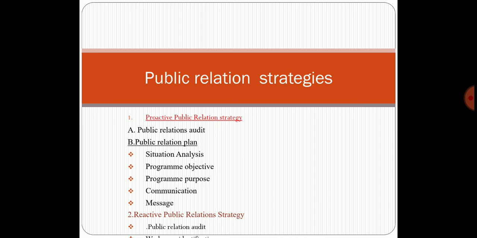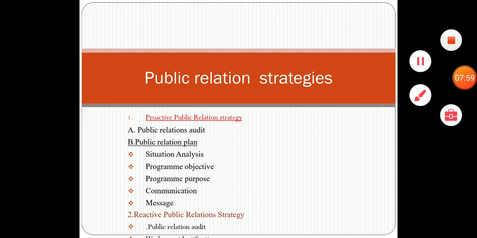These are areas identified by the firm, and with the help of public relations, they integrate with customers using various vehicles and solve or address the problems. That is called weak area identification. Thank you.